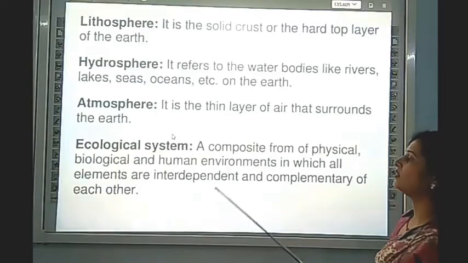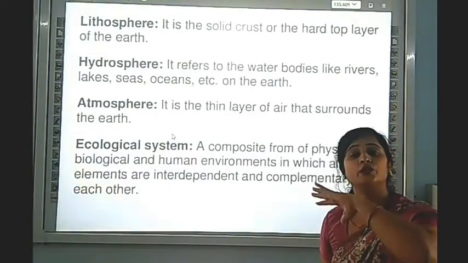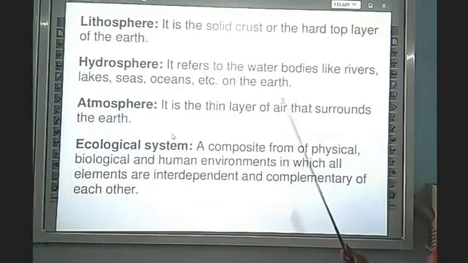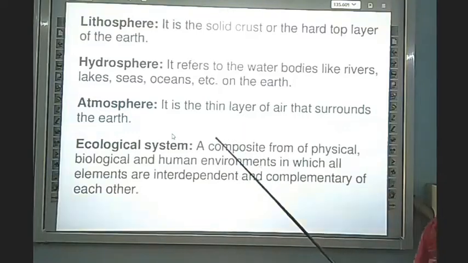Ecological system means all the things that are included in the human environment and the natural environment. When they all are combined, they are interdependent, they are coming together, it is called the ecological system.